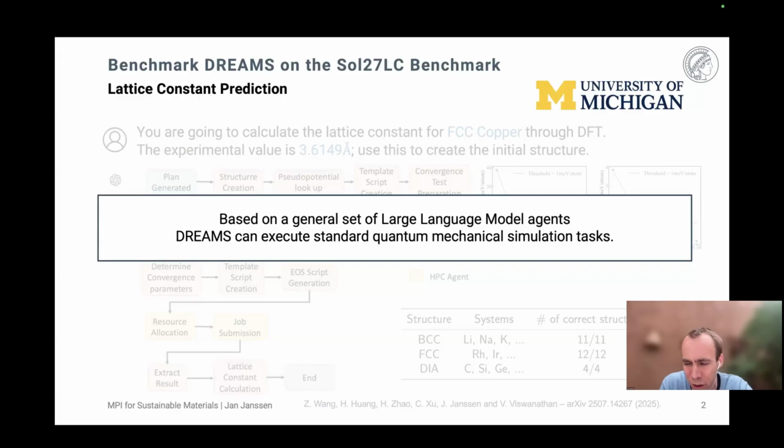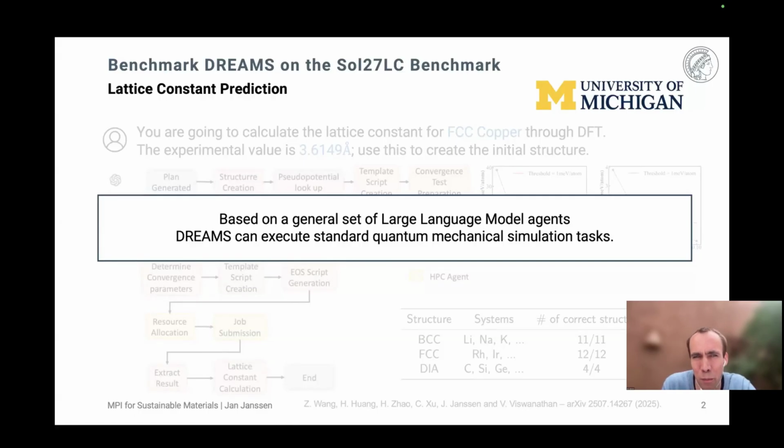And by having these structured workflows, we can make sure that they always get the right results and the same level of quality that they would get if a DFT expert would do the simulation for them. So then we ask ourselves, okay, why does it work so well for these kind of DFT simulations?